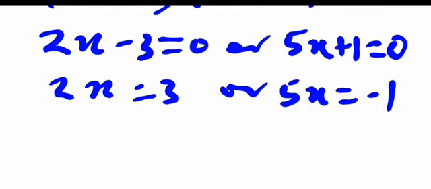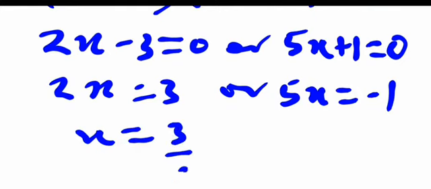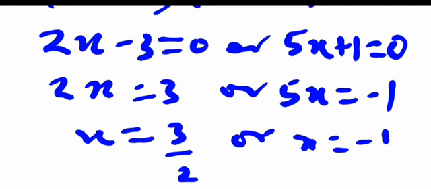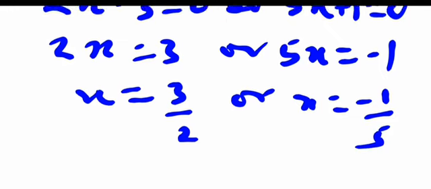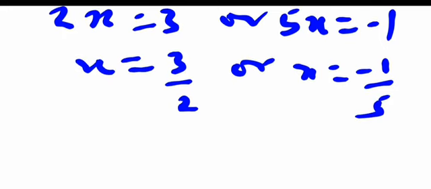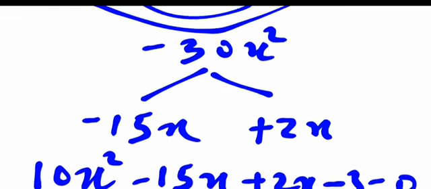And from here, finding x, divide both sides by 2. That means x equals 3 over 2, or divide both sides by 5. In this case, x equals minus 1 over 5. And when you look at the options from here, the correct option is option C, 3 over 2, comma, minus 1 over 5, for question number 50. Option C is our correct option.